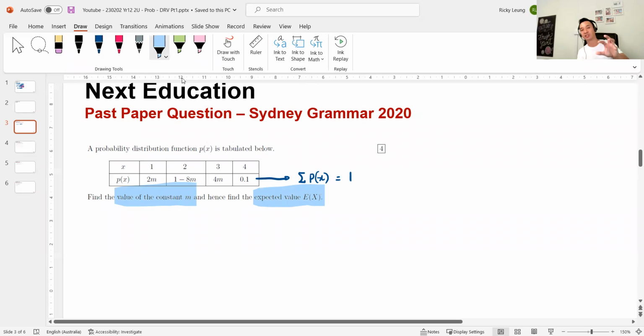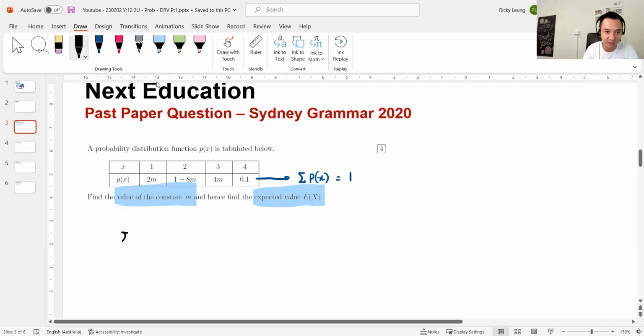I think it's also quite generous here in the context of the year 2020, because this was the first year of the new syllabus. So this is the first time Sydney Grammar was asking these types of questions. So I think they gave it more marks, and over time, the marks for these questions probably decrease. This is probably like a 2 marker now. So first, to find m, use the total probability rule, and then we'll use the expected value.